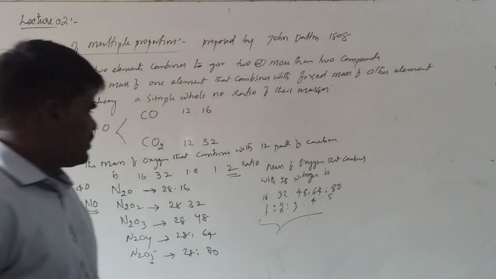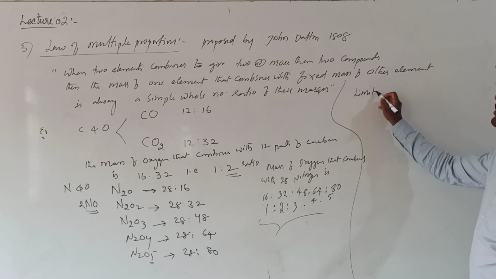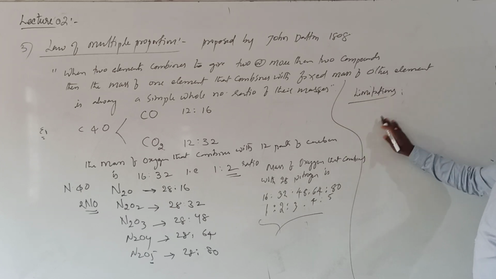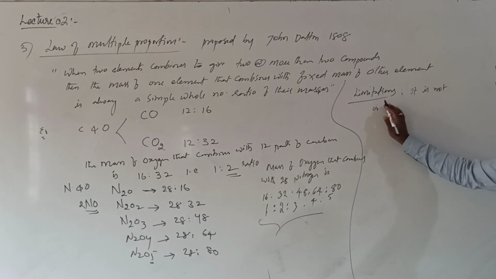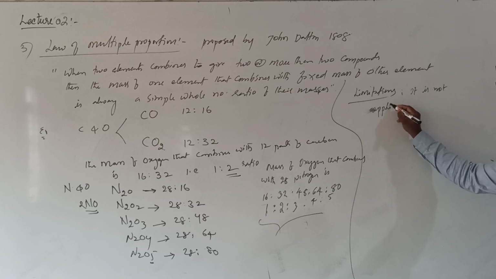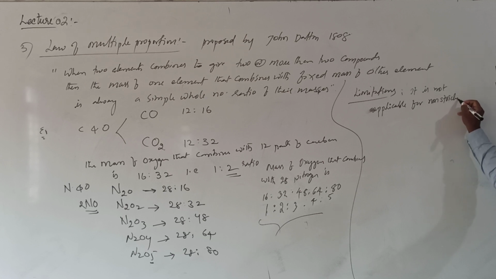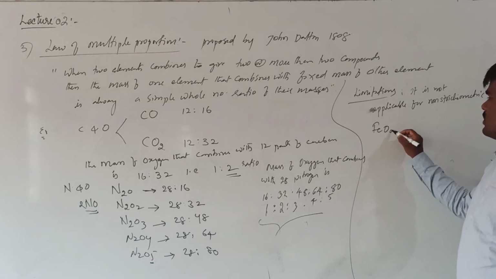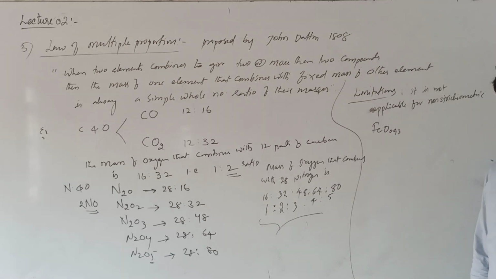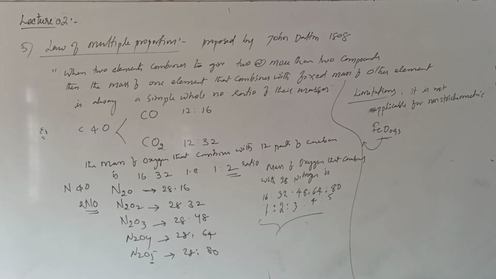Hope it is clear. And the limitation of this particular law is that it is not applicable for non-stoichiometric compounds. What is meant by non-stoichiometric compounds? The compounds which do not obey any fixed composition. Suppose FeO0.93, right? This type of compounds do not obey the law of multiple proportion. Hope it is clear.